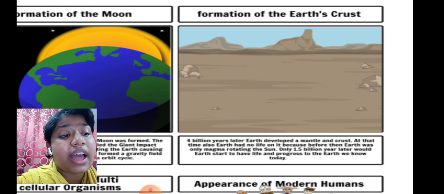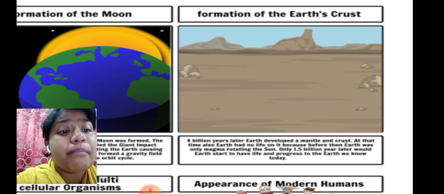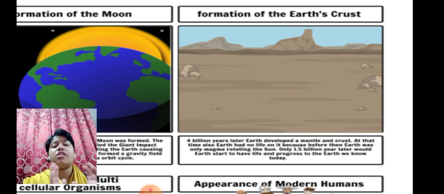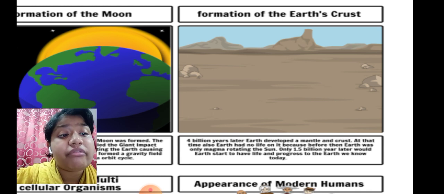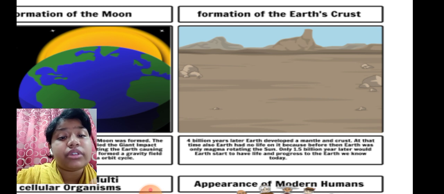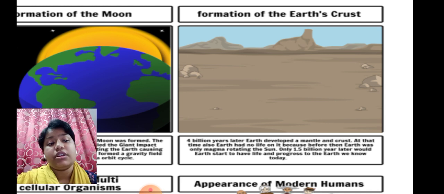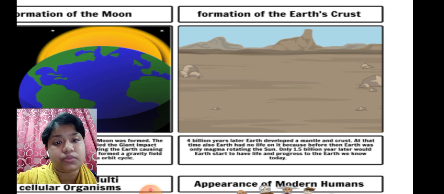Before then, Earth was only magma rotating around the Sun, full of magma, and that is why there was no life. Only 1.5 billion years later would Earth start to have life and progress to the Earth we know today.